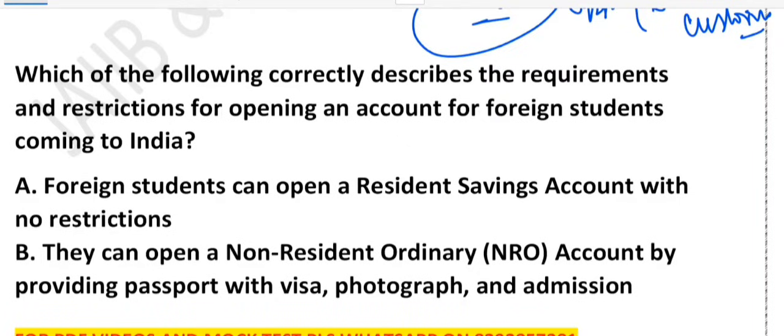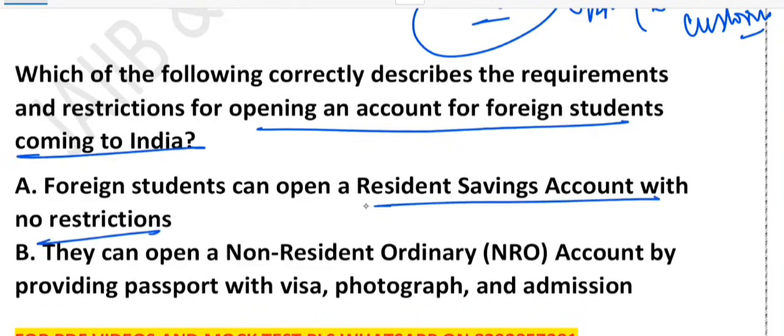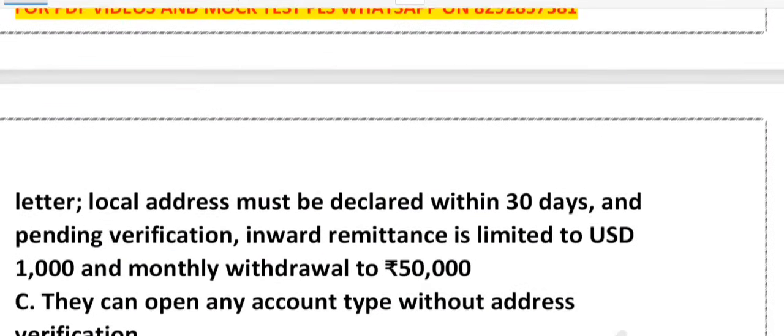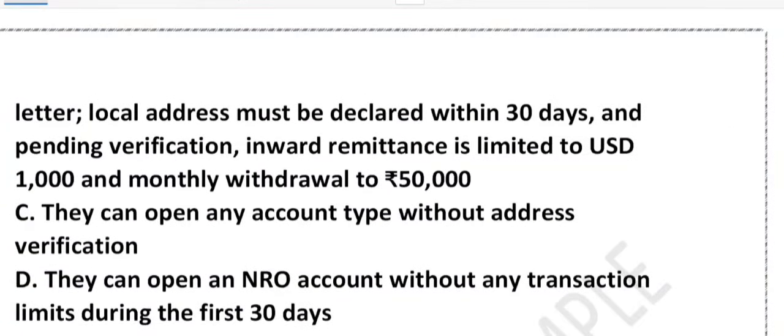Question is, can a foreign student open any bank account in India? Let's have a look. Which of the following correctly describes the requirement and restriction for opening of account for a foreign student coming to India? Option A. Foreign student can open a resident savings account with no restriction. Option B. They can open an NRO account by providing passport with visa, photograph and admission letter. Option C. They can open any account type without address verification. Option D. They can open an NRO account without any transaction limit during the first 30 days.